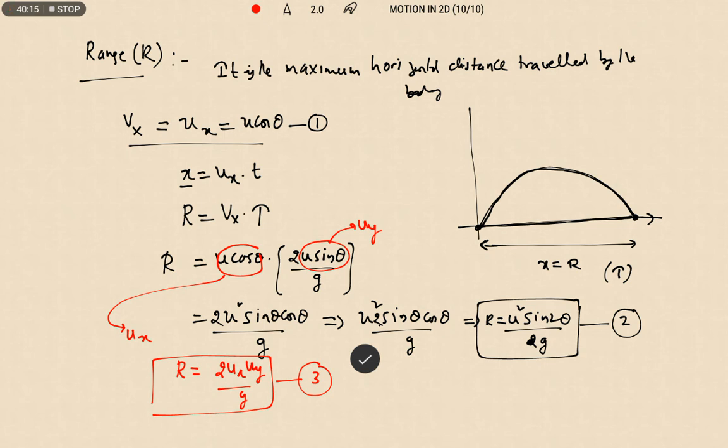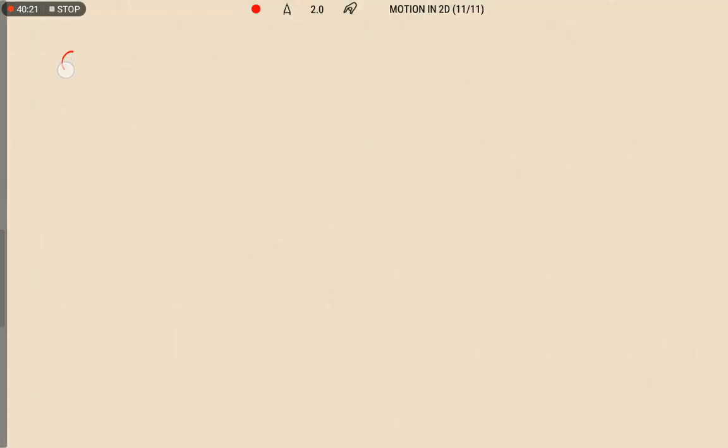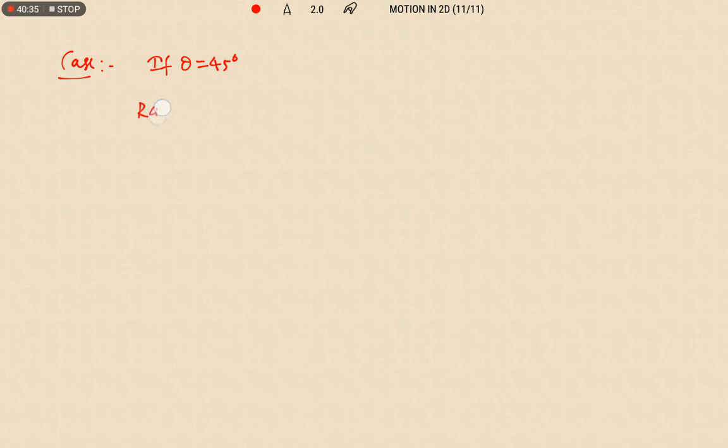Now let us discuss some cases here. If theta is equal to 45 degrees, then what will happen to the range? Range R is equal to u square sin 2 theta by g.